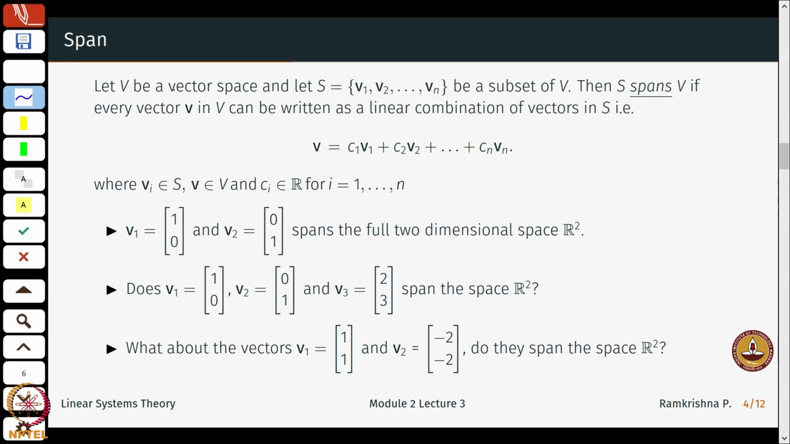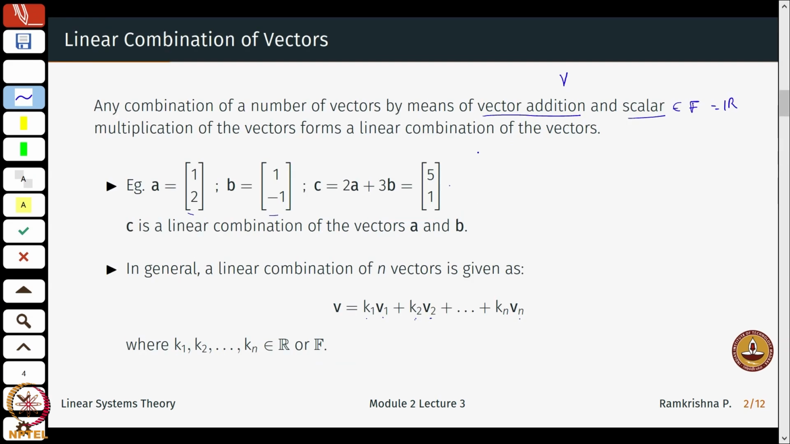Let us again start with a vector space V, and again I collect a set S of n vectors, which could be a subset of V. I am just taking some n vectors of V. Then the set S spans V if every vector can be written as a linear combination of vectors coming from S. Say any arbitrary vector V can be written as a linear combination. What we mean by linear combination is something like this.